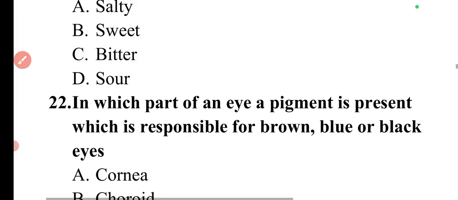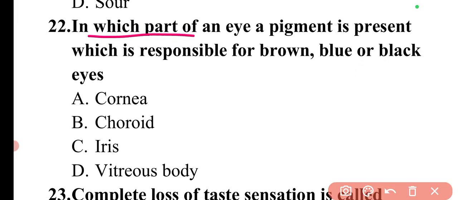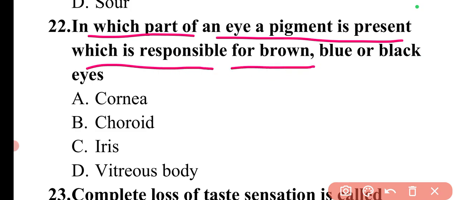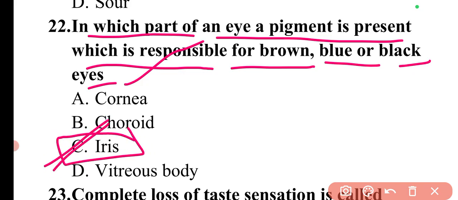Then moving to the next question. In which part of an eye is a pigment present which is responsible for brown, blue, or black eyes? So this one is the iris part. So here option C is correct. All the functions we have already discussed, so you can revise those once again.